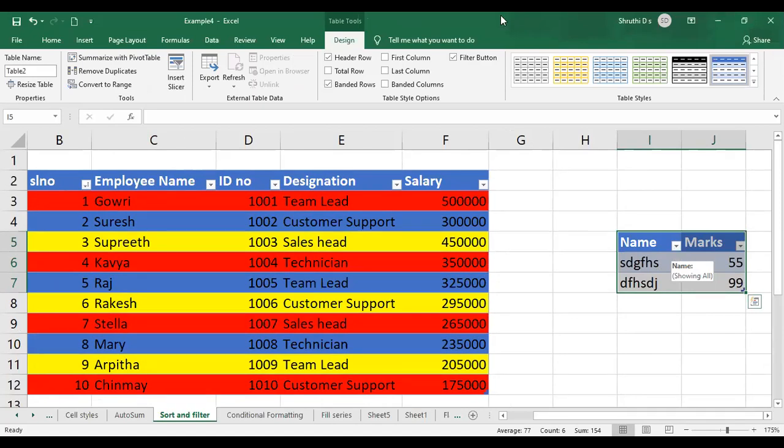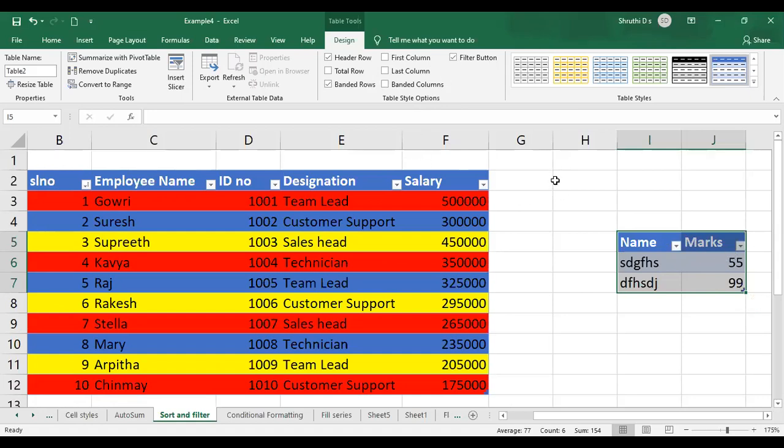If at all you don't want that, once I have inserted the table, as I told you before, the design tab is going to be opened, right? In the design tab, you can just deselect this filter button option. By default, it will be applied to any of your tables. If at all you don't want, go to the design tab and unselect the filter button option. I'll just click on this. As you can see, the drop down is gone now. If at all you want it back, just click it again. It is going to be back in your table.